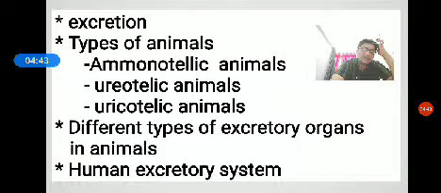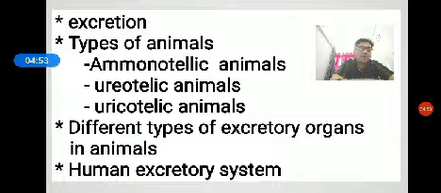The excretion process takes place in a system called the excretory system. The excretory system consists of different types of organs in different types of animals. Let us study one by one. In most of the invertebrates, the excretory organs are simple, that is, in tubular forms. The vertebrates have complex tubular organs like kidney. Kidney performs the excretion process.